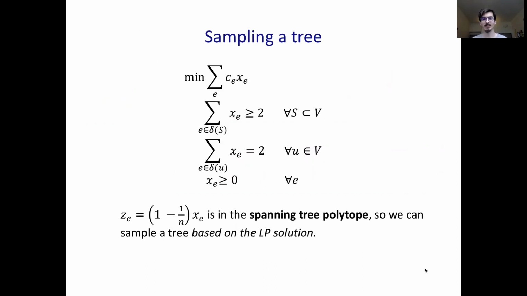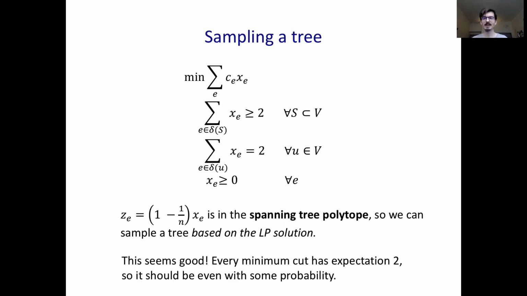Okay, so how will we sample our tree? Here's the Held-Karp linear program again. And notice that if you set z_e to (1 - 1/n) times x_e, then z is in the spanning tree polytope. And feel free to just believe this. And now we can sample a tree from z by writing z as a convex combination of trees and sampling one. So this is good. Now the tree we sample respects the marginals of the LP, up to some 1 - 1/n factor. And every minimum cut has expectation 2. So maybe we can hope that every minimum cut will actually be 2 and hence even some of the time.